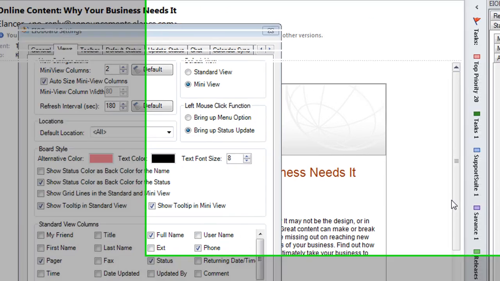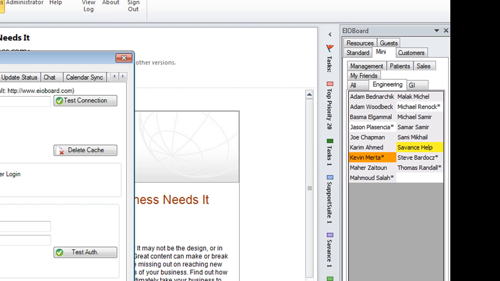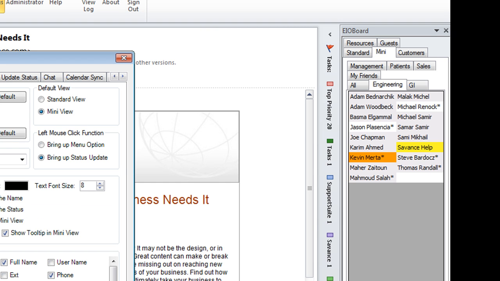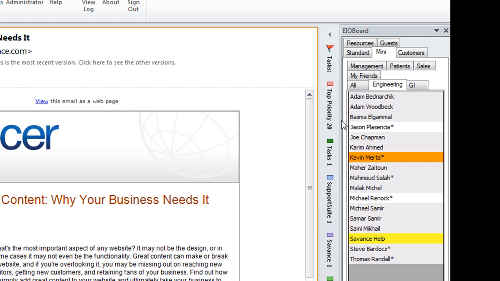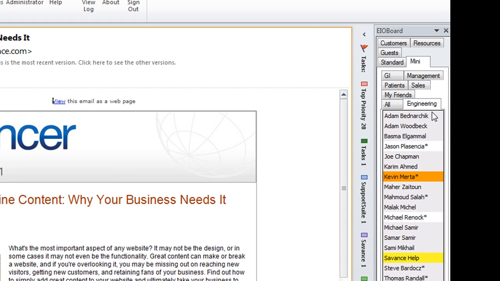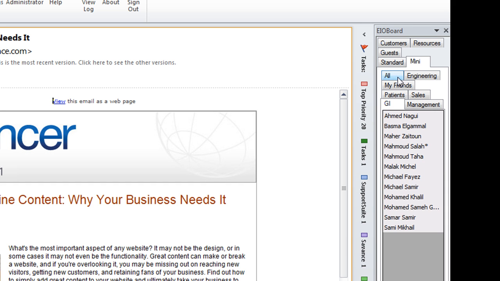Click OK, and now we have 2 columns where we can quickly see who's in and who's out, almost down to even if you wanted to do 1 column for the amount of users that are on this. You can go down to even 1, and it doesn't take up that much room on the Outlook. And you can quickly see who's in and who's out, and you can switch from different departments.